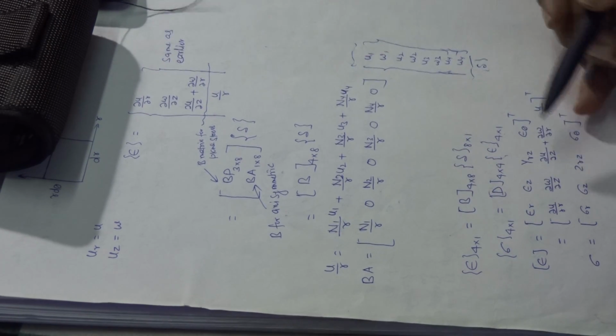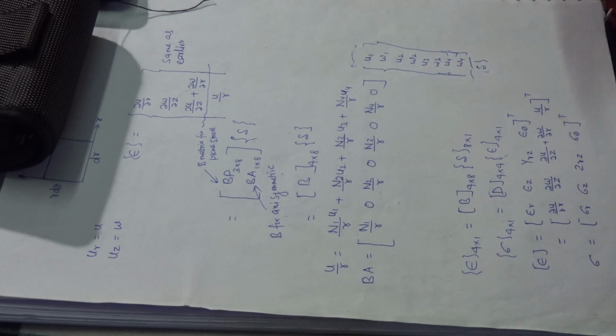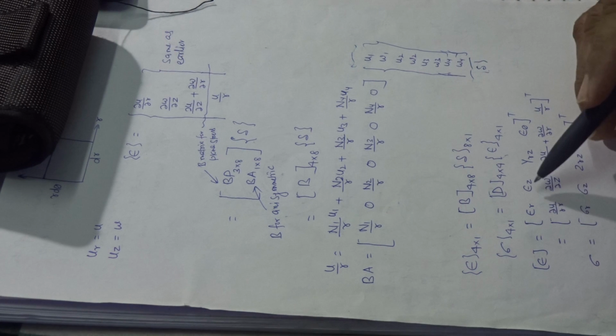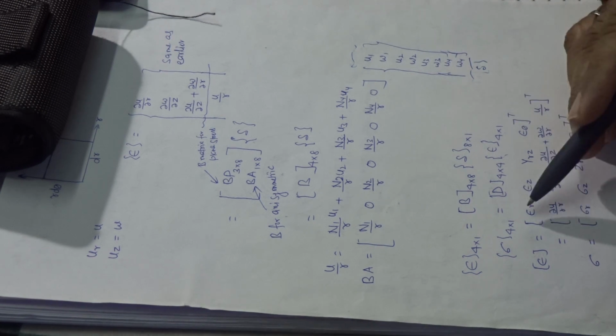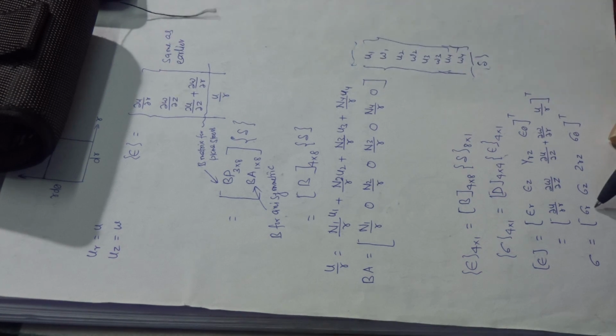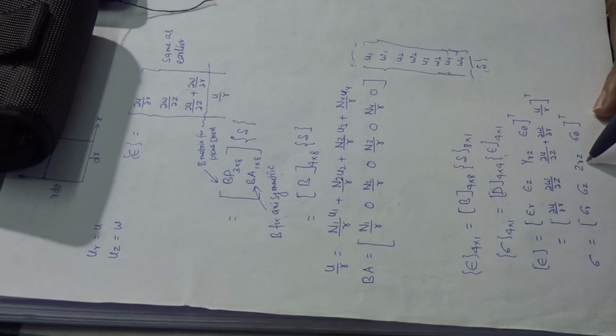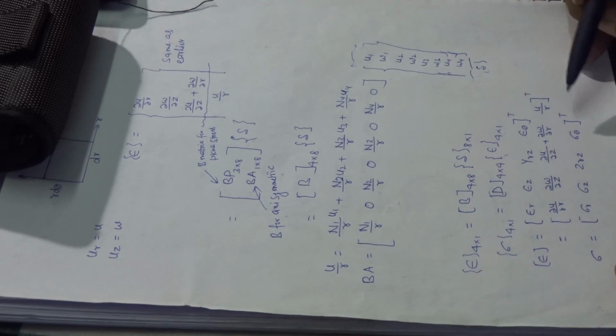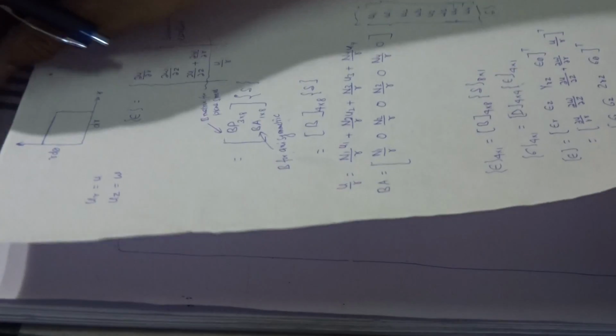We take the transpose, epsilon transpose, in vertical matrix form. So sigma is equal to sigma r, sigma z, tau rz, sigma theta, transpose. We can write it in this form.